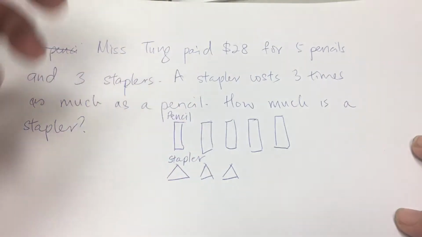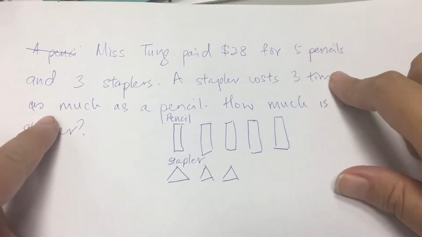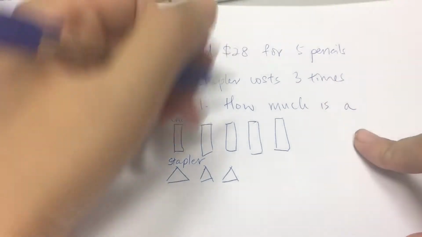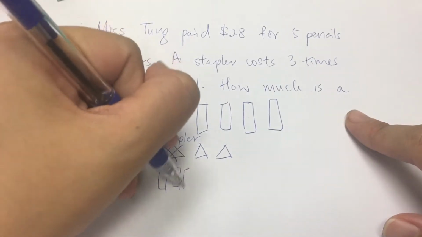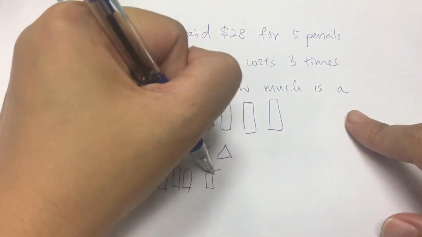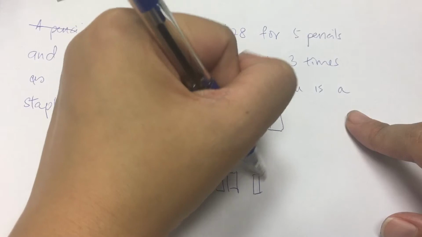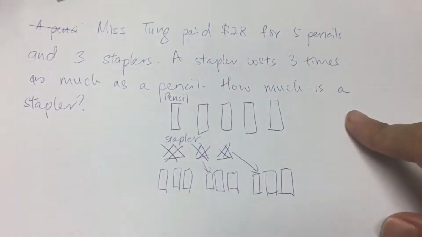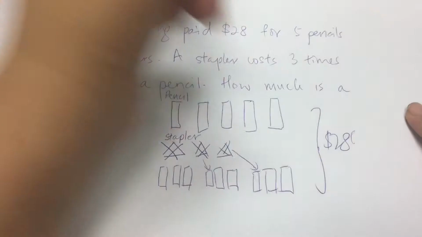Now let's look. This one stapler costs 3 times as much as a pencil, so I can actually exchange this for 3 pencils. Exchange 3 pencils. Exchange 3 pencils. And you know that all of this costs $28 altogether.